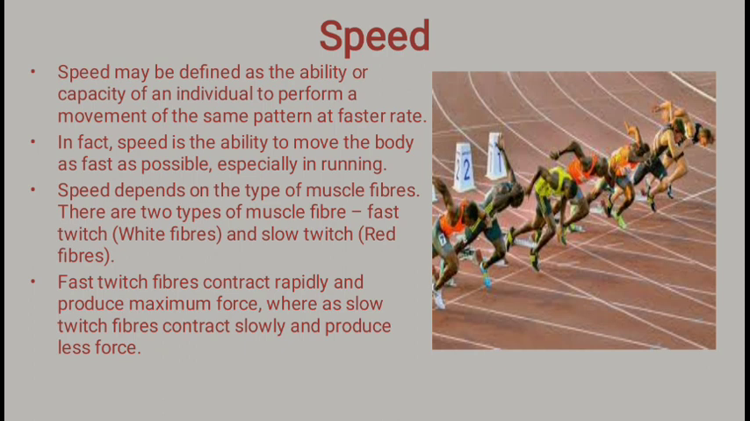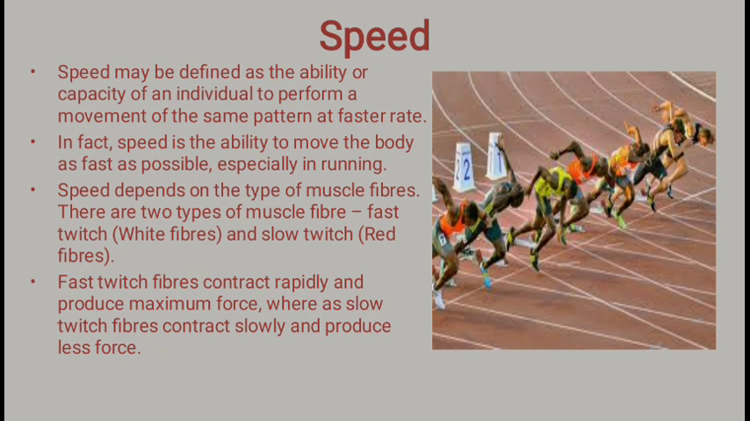The fast twitch fibers fatigue quickly, because after continuous movement they get fatigued soon and the person gets exhausted soon, whereas the slow twitch fibers fatigue slowly. So it can be decided easily whether an individual is suited to speed-related events or endurance-related events, because the percentage of these fibers in an individual can be measured. Fast twitch fibers contract rapidly and produce maximum force.